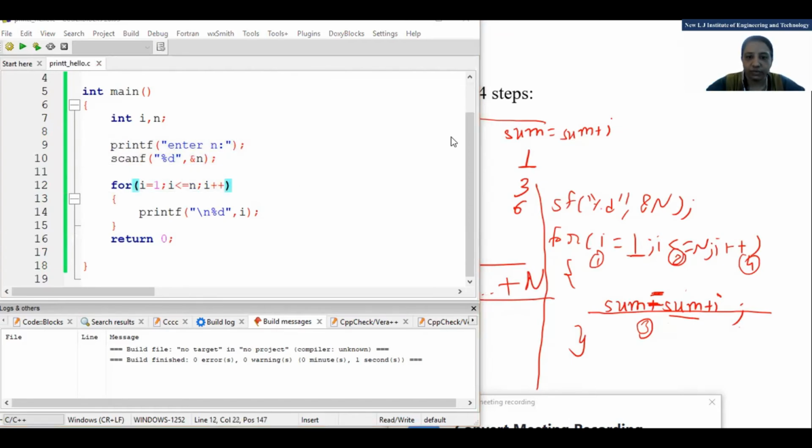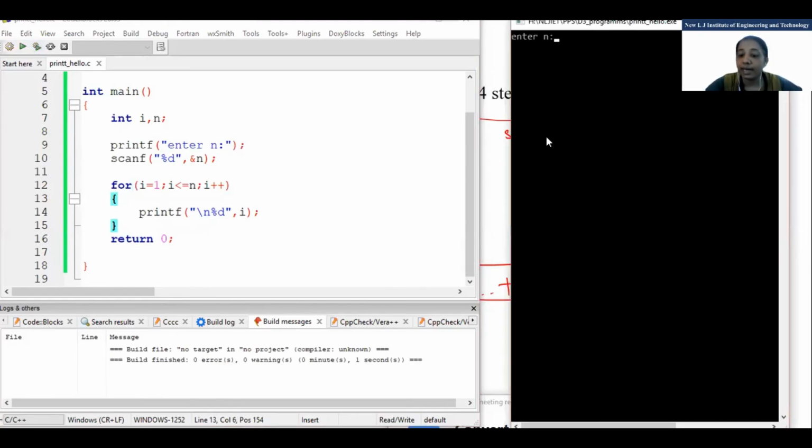Clear everyone? Sum equal to sum is not required right now, because we are not doing the sum of 1 to n. I just need to display 1 to n. Then we will move to the sum of 1 to n. Any doubt in this? This program is to print 1 to n numbers. It depends upon whatever is entered by the user.